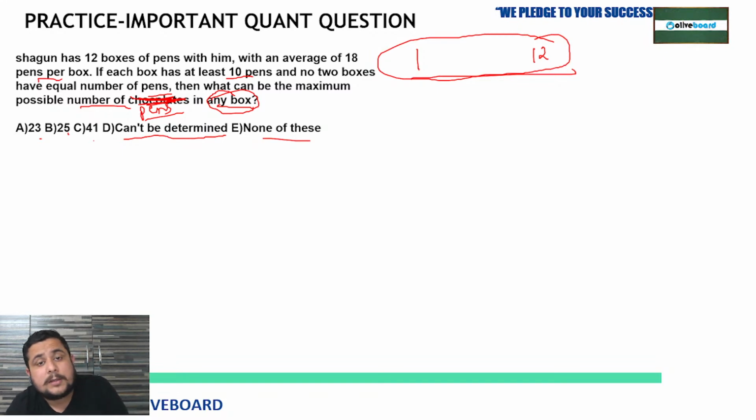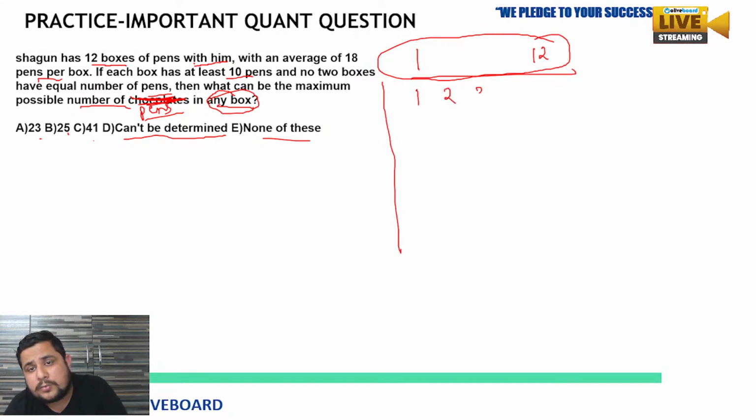See here, Shagun has 12 boxes of pens with him. So we have to keep the maximum case in our mind. I am just telling you, box 1, 2, 3, 4, 5, 6, 7, 8, 9, 10, 11 and 12. Remember this.